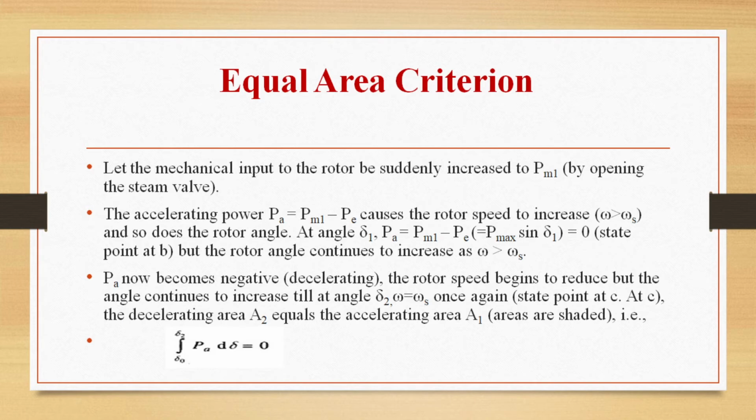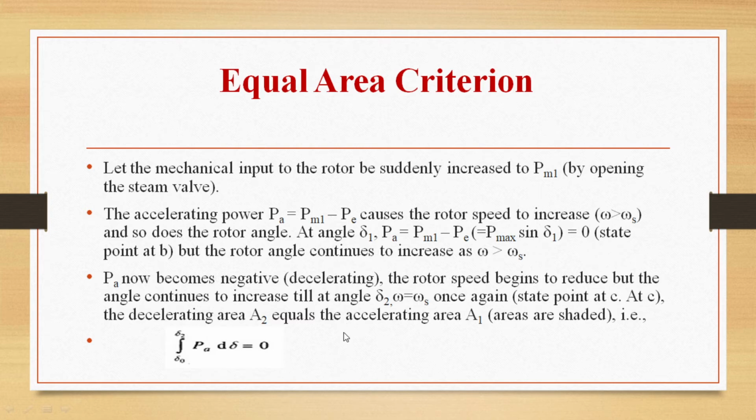Now let the mechanical input to the rotor be suddenly increased to Pm1 by opening the steam valve. So the accelerating power Pa equals Pm1 minus Pe, which causes the rotor speed to increase. That is, omega will be greater than omega s, and so does the rotor angle. At angle delta 1, Pa is equal to 0, that is Pm1 equals Pe equals P max sin delta 1, but the rotor angle continues to increase as omega is greater than omega s.